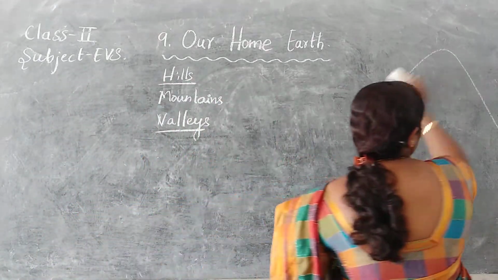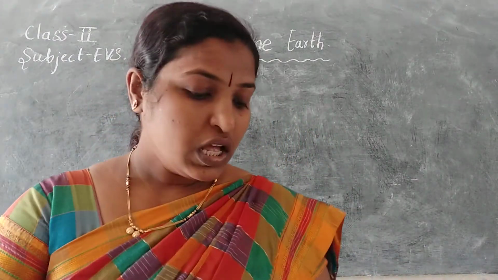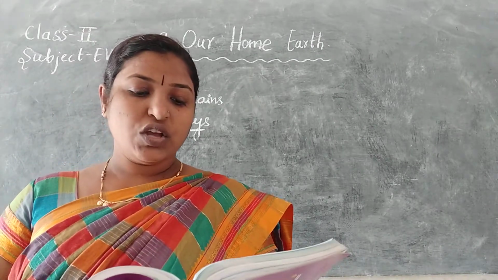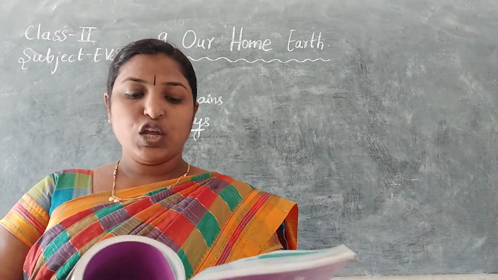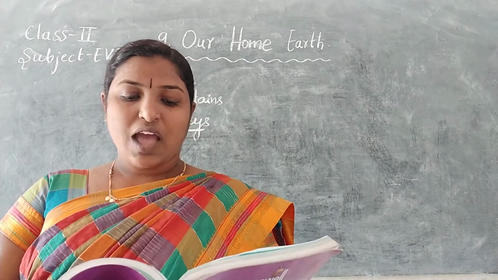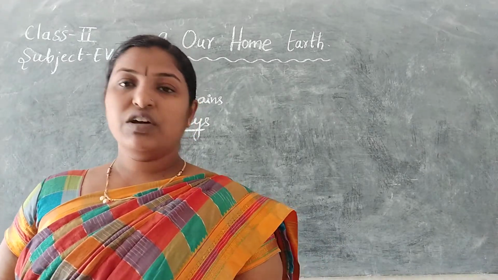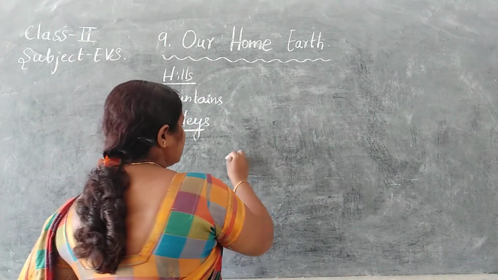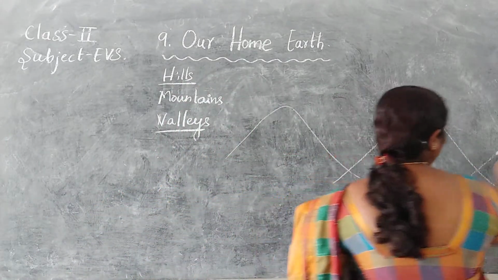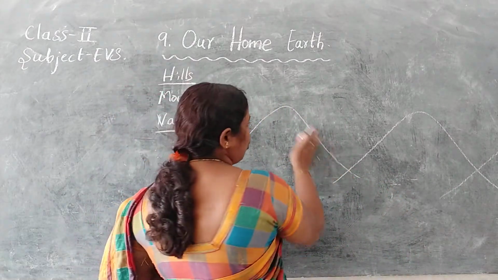Okay, now let's study about valleys. These are lowlands that lie between mountains or hills. They are U or V shaped valleys that have streams or rivers flowing through them, called river valleys. For example, see, there are some mountain ranges. In between mountains there will be some low areas.